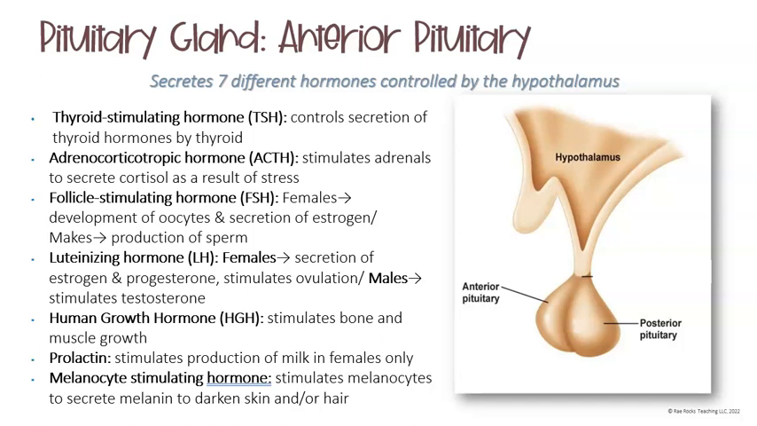Luteinizing hormone is going to help with the secretion of estrogen and progesterone in females, as well as stimulating ovulation. In males, this will stimulate testosterone. The human growth hormone is going to stimulate bone and muscle growth. Prolactin is going to stimulate production of milk in females. And then melanocyte stimulating hormone is going to stimulate the melanocytes to secrete melanin to darken skin and or our hair.